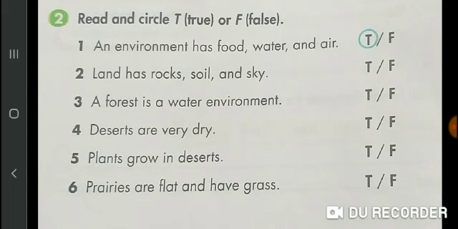Now look at number 6. Prairies are flat and have grass. I will repeat it again. Prairies are flat and have grass. Yes, students, prairies are flatlands and they have grass. So circle T.